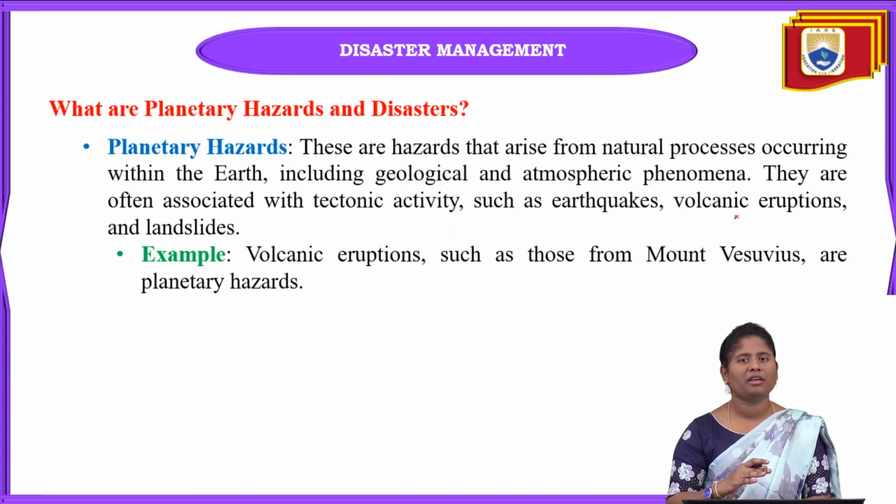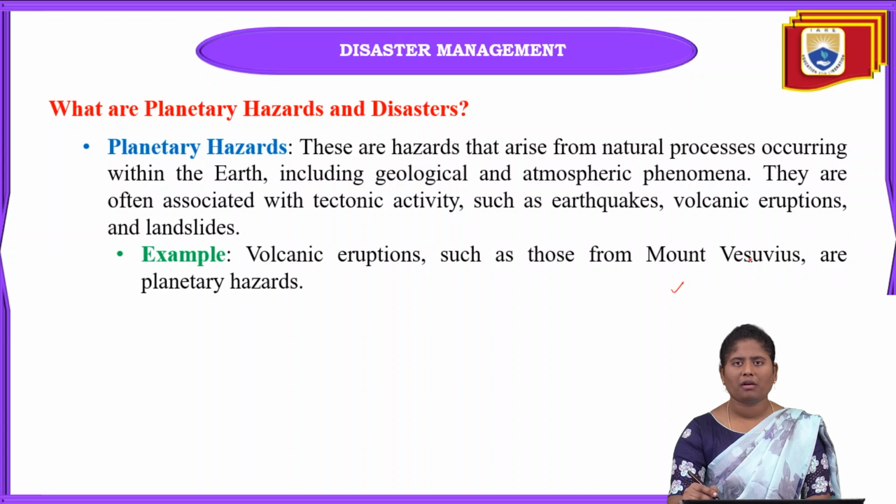That's why they are called planetary hazards. The main example of planetary hazards is volcanic eruptions, such as Mount Vesuvius. These volcanic eruptions occur within the earth only.